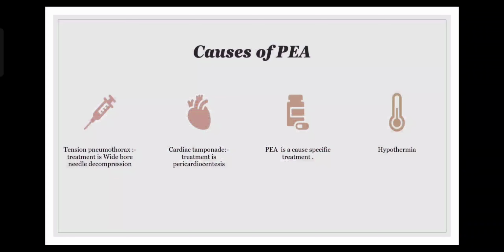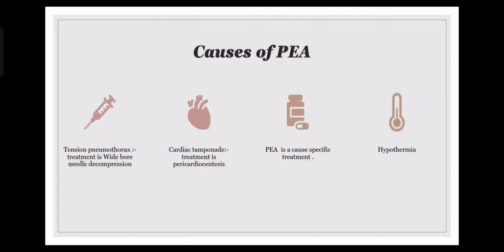Causes of pulseless electrical activity could range from tension pneumothorax to the presence of a cardiac tamponade. So if it's a tamponade, you need to go in for pericardiocentesis. If it's a pneumothorax, you need to go in for wide bore and needle decompression. So in pulseless electrical activity, you will notice that finding the etiology is very important.